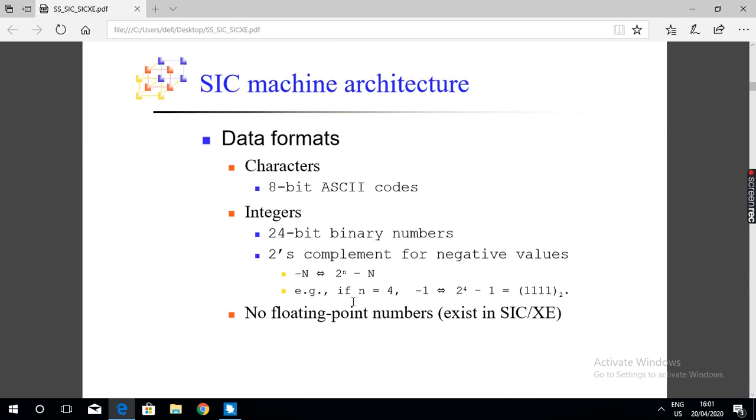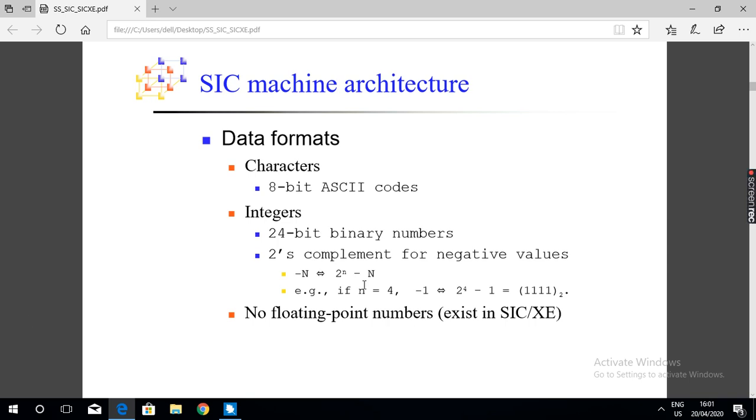Next, characters are stored using their 8-bit ASCII codes. 1 byte, one memory location, is sufficient to store a character value. And SIC does not have floating point hardware, so you cannot store floating point numbers in the SIC machine.